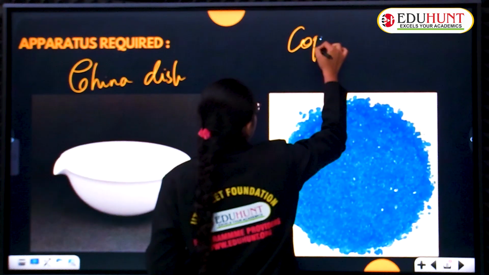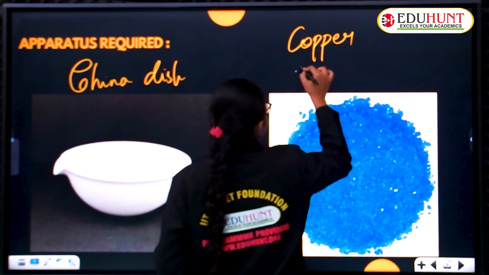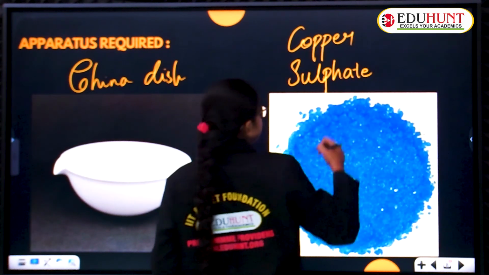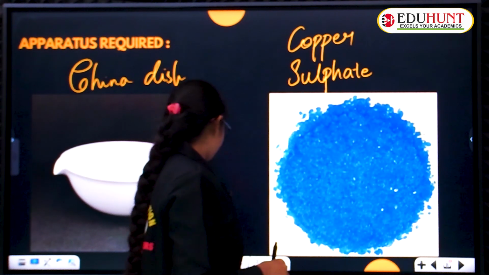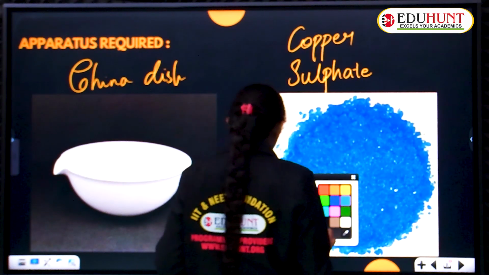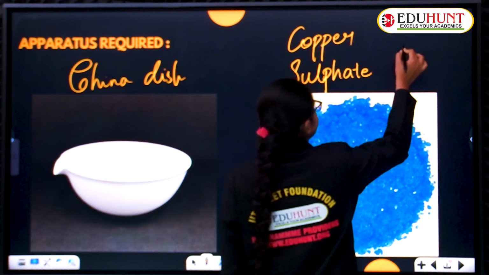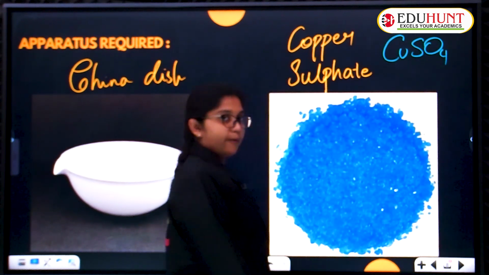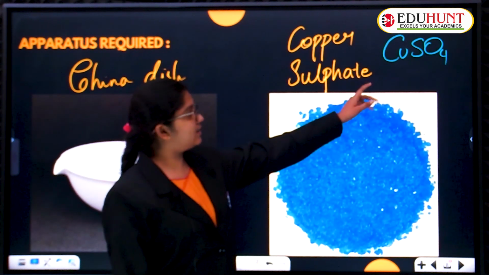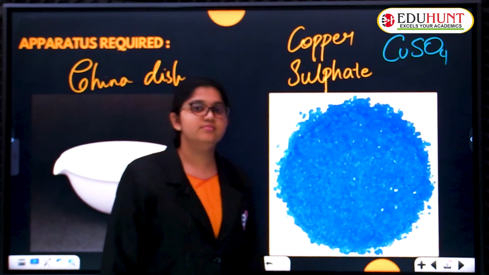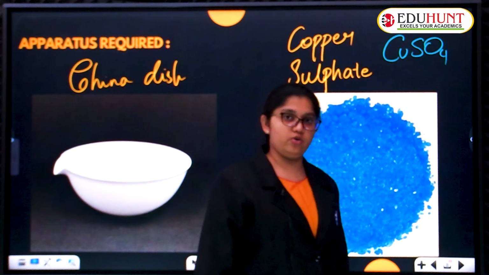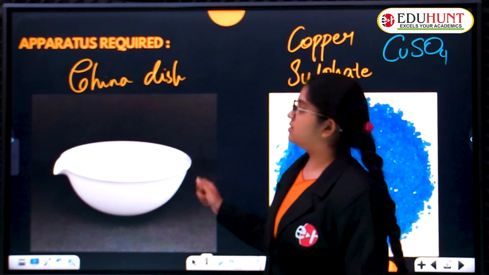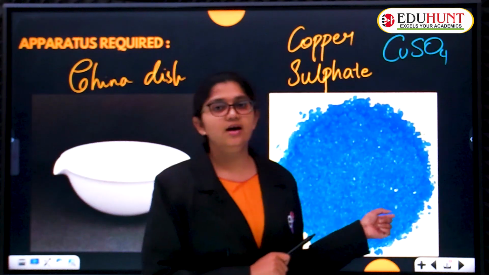Children, what is the chemical formula for copper sulphate? It is CuSO4. Capital C, small u, capital S, capital O, and subscript 4. So, these are the first two apparatus: the china dish and copper sulphate.